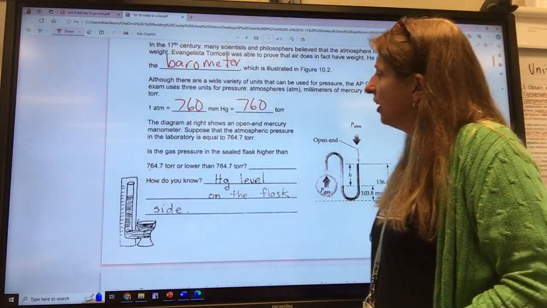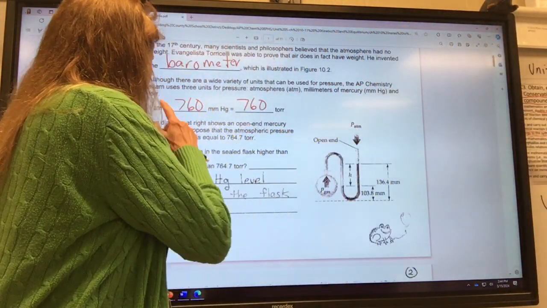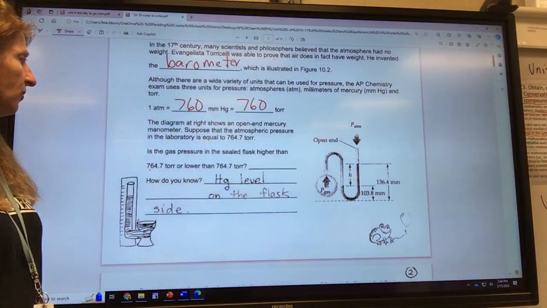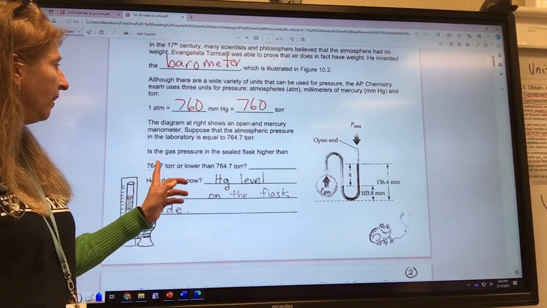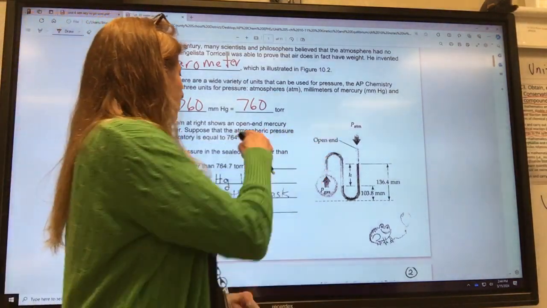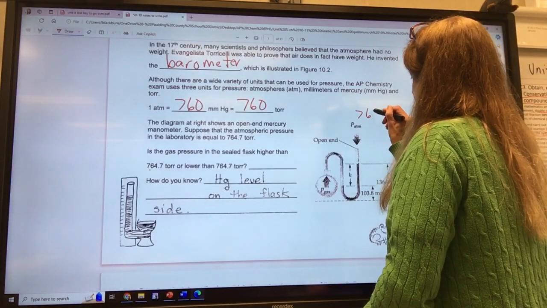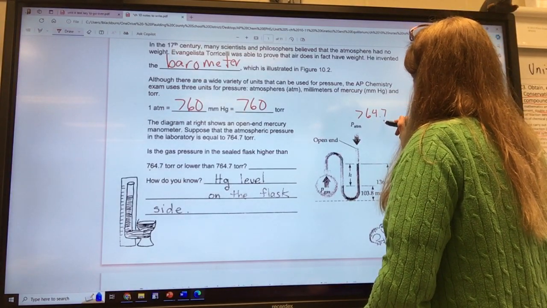Okay. So is the gas in that sealed flask higher? Out here, our atmospheric pressure, according to this, is 764.7 torr.